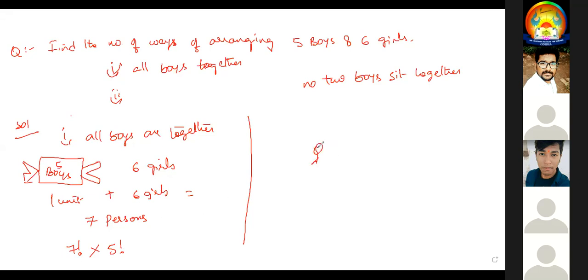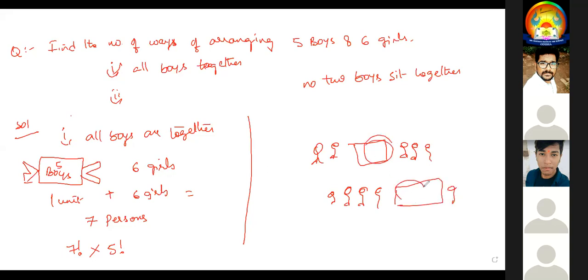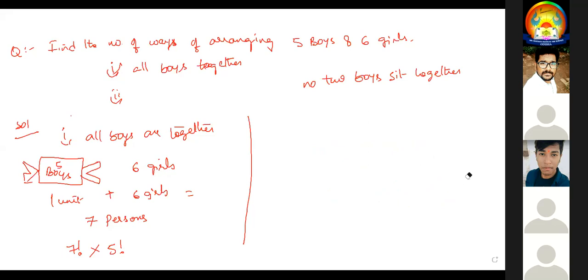It is like girl, girl, all boys, and again the remaining girls, or girl, girl, girl, girl, and all boys and the girl. Anyway, see, boys are always together. They are not split up. Whenever they are asking all boys together, we have to keep the boys in one chocolate cover or one polythene cover,